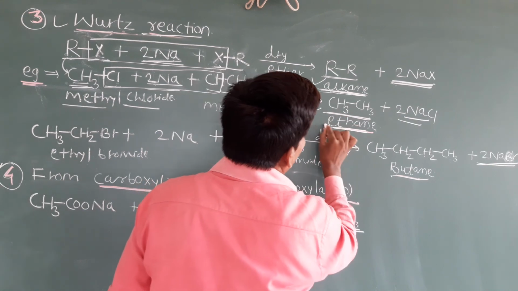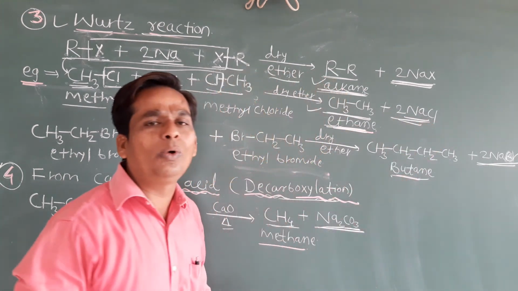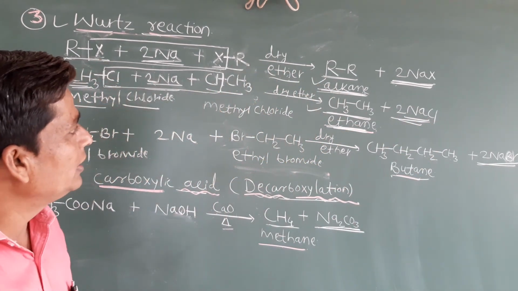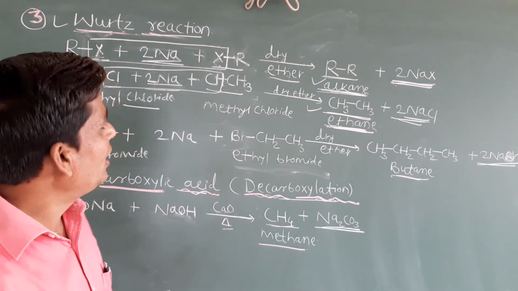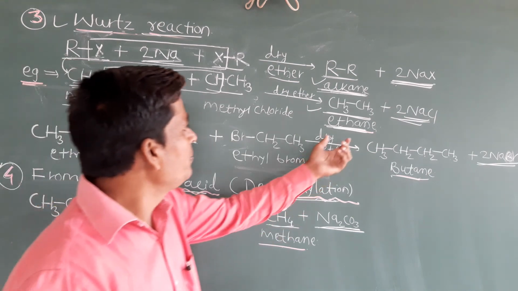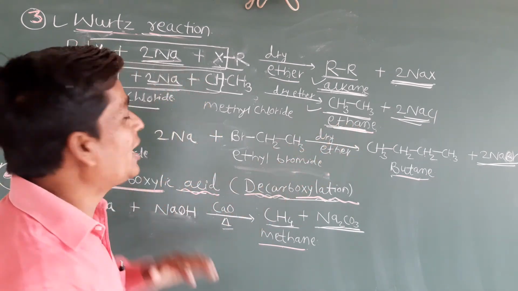Simply here we will get what? Ethane, and sodium chloride is removed as the byproduct. Okay, students, it is very simple. So in exam they will ask, write a short note on Wurtz reaction, and sometimes they will ask the question like this also, prepare ethane by using the methyl chloride.